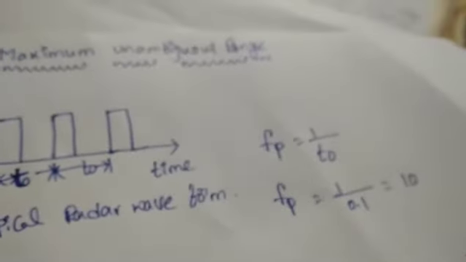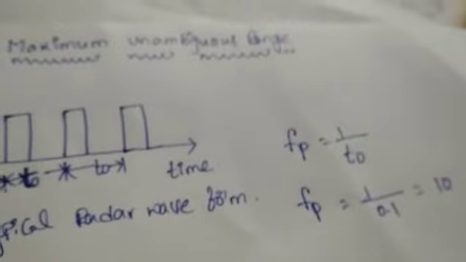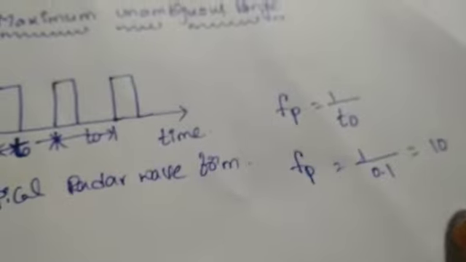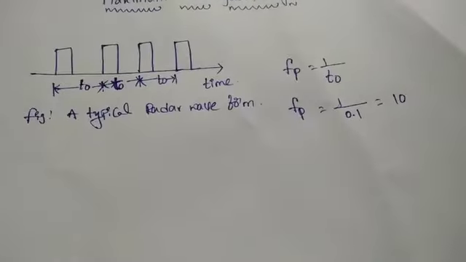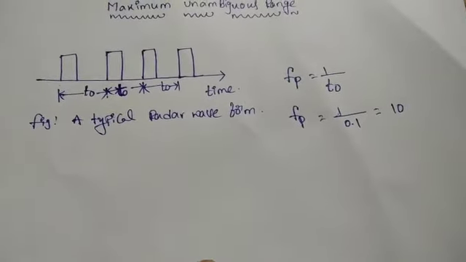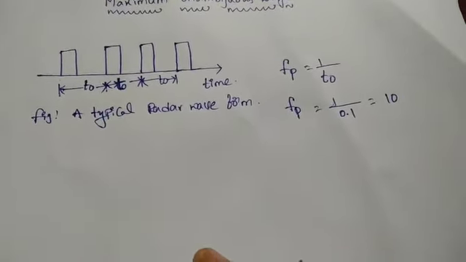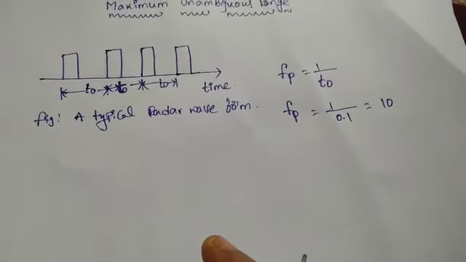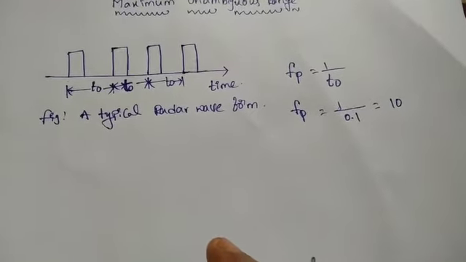So pulses are being sent at this rate, and Fp equal to 1 by 0.1, which is equal to 10 pulses per second. Consider a pulse of energy being sent at a given instant of time. It travels to the target at a speed of c, where c means velocity of light, hits the target and is reflected back at the same speed. The reflected energy is received at the radar tr seconds after sending the pulse.